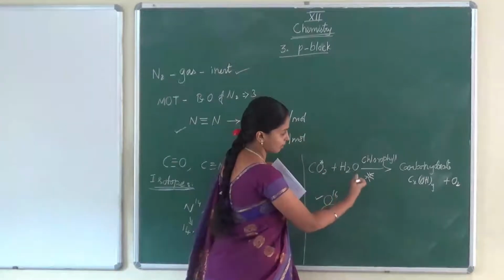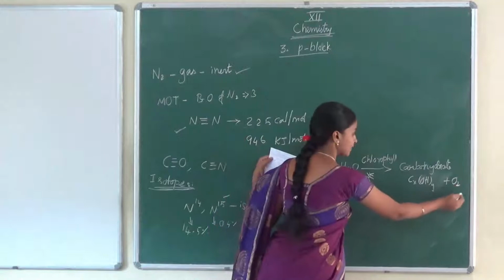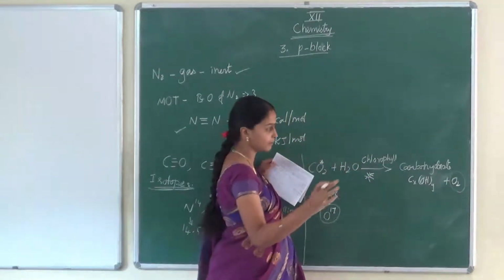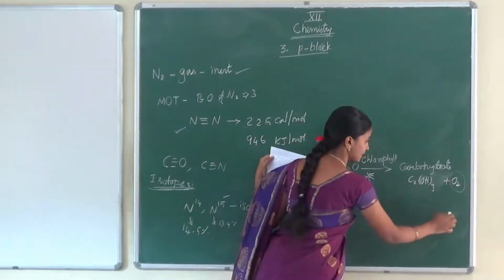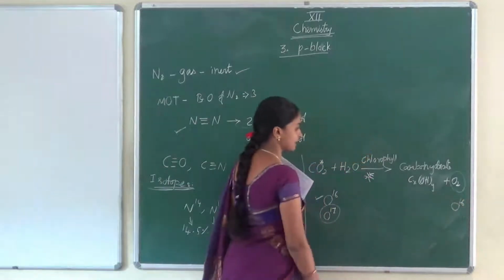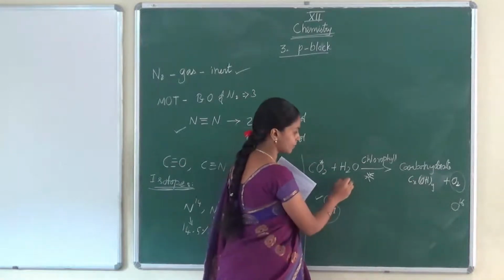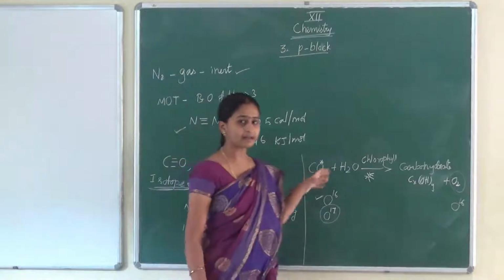Now the normal photosynthesis reaction takes place and releases oxygen. When they check the oxygen liberated from the tree, it does not have any oxygen-17. It has only oxygen-16. From this I can understand that the oxygen which is liberated outside, which we are breathing, is coming from water, not from carbon dioxide. Okay, so like that we can learn the mechanism.